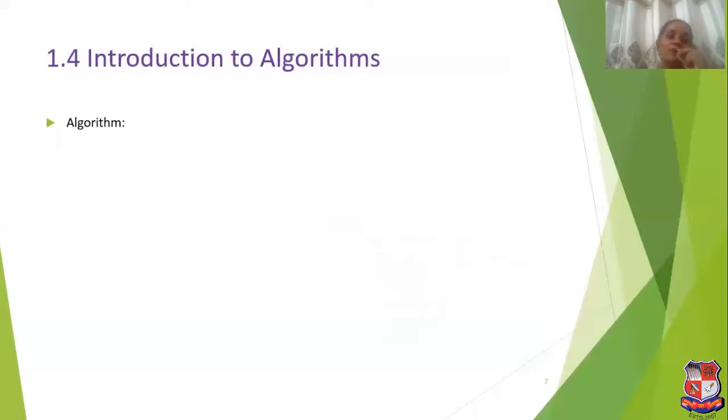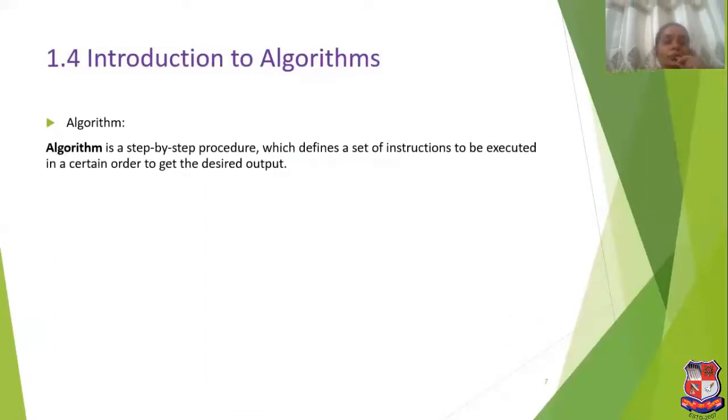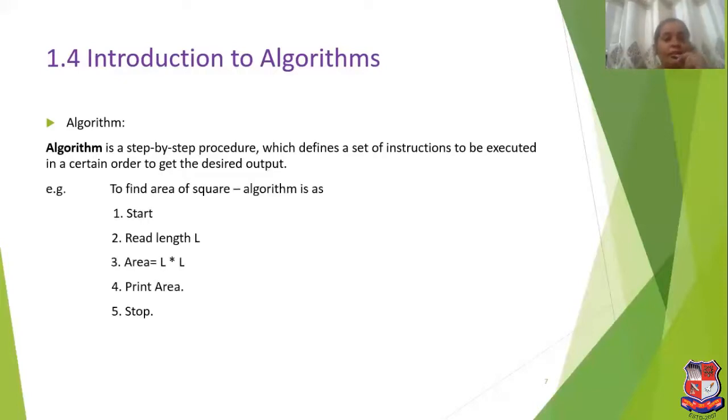Now we will see algorithms. What is an algorithm? An algorithm is a step-by-step procedure which defines a set of instructions. To write our program, we have to follow some steps and some instructions so that we get the desired output. We will see an example to find the area of a square. For this, we will write an algorithm.